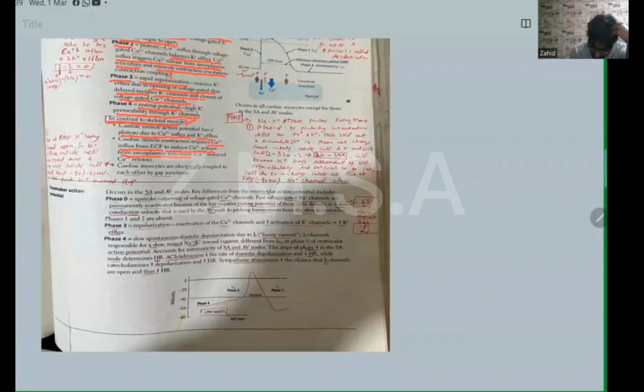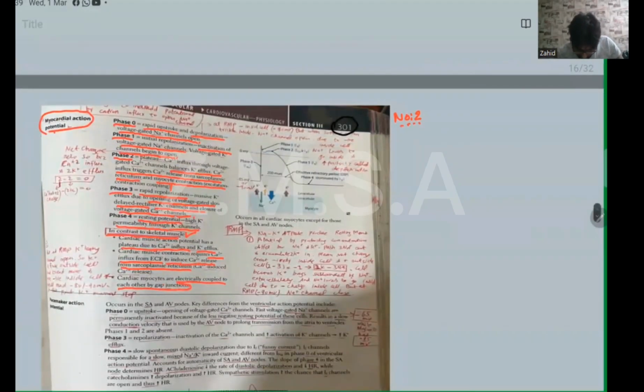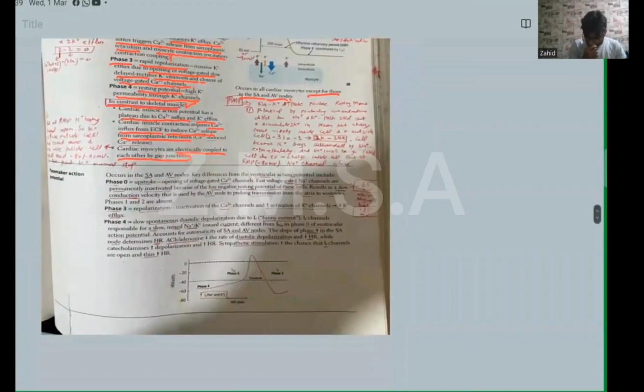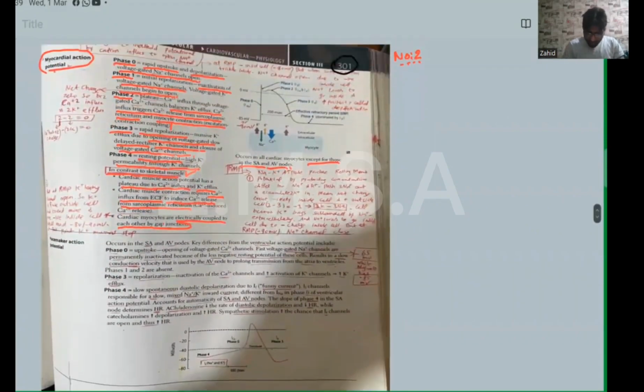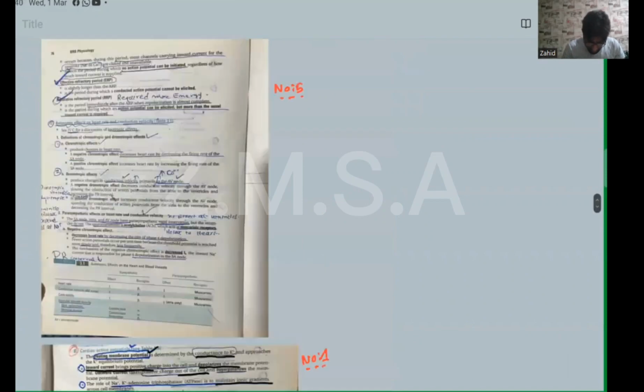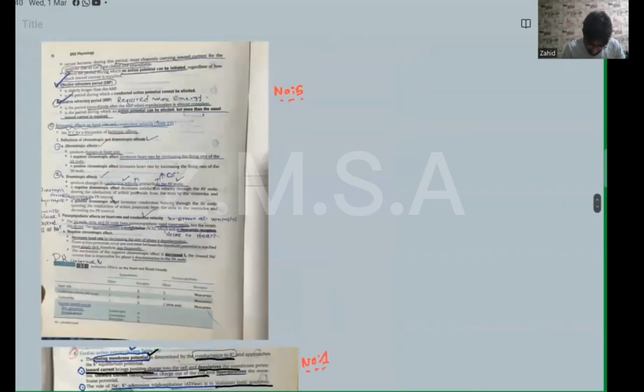Cardiac myocytes are electrically coupled to each other by gap junctions. This is an important point. It occurs in all cardiac myocytes except for those in the SA and AV node. And we know phase 1 and phase 2 are absent in the SA and AV nodal action membrane potential. Okay, next, these phases we are also going to discuss from the BRS Physiology.